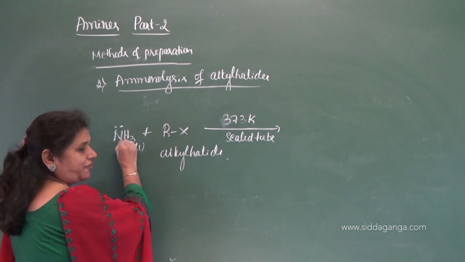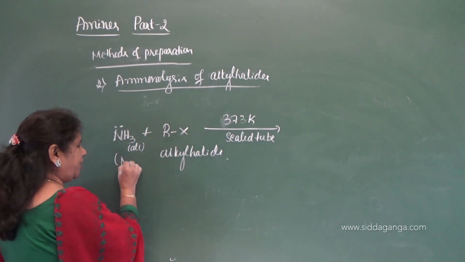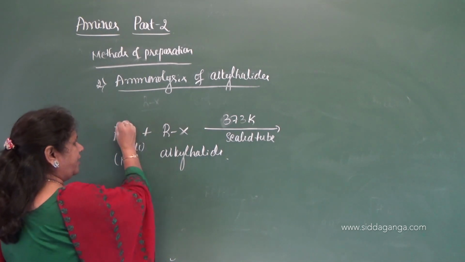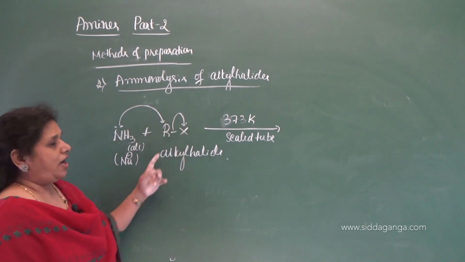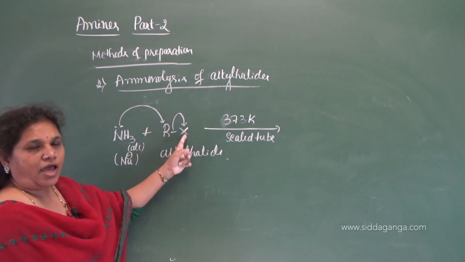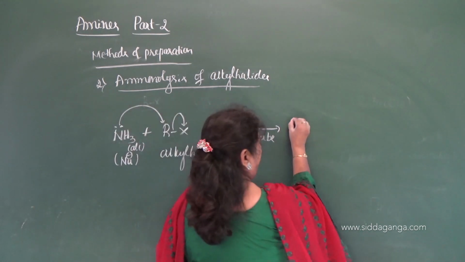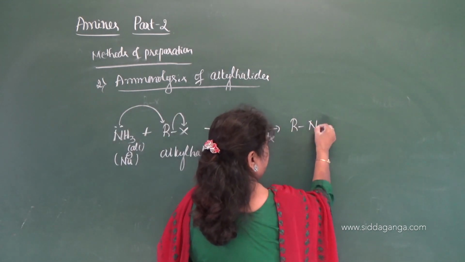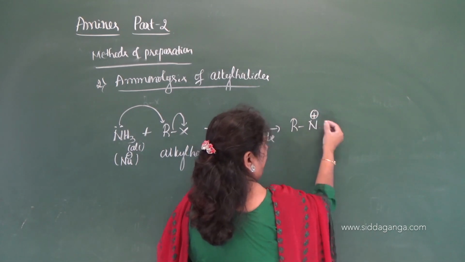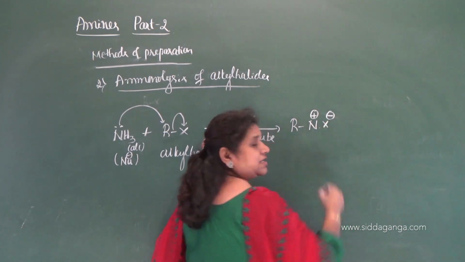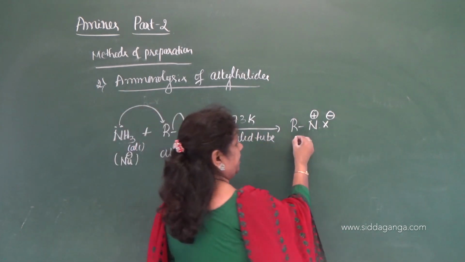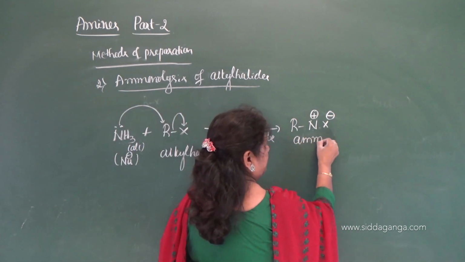When alkyl halide is heated at 373 Kelvin in a sealed tube with alcoholic ammonia, what happens? Ammonia is a neutral nucleophile, correct? It attacks the alkyl group and the bond shifts onto the halogen. Then what do you get? Since nitrogen loses an electron pair, it becomes ammonium, with X minus, and it is an ammonium salt, RNH3+ X minus.